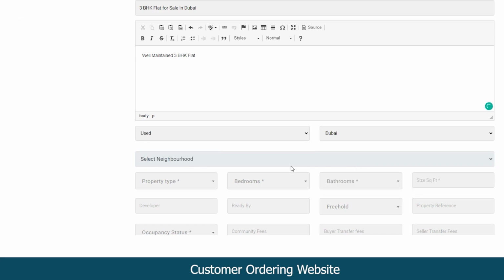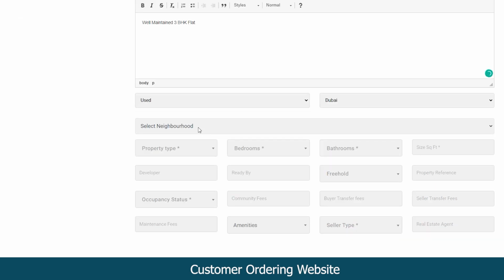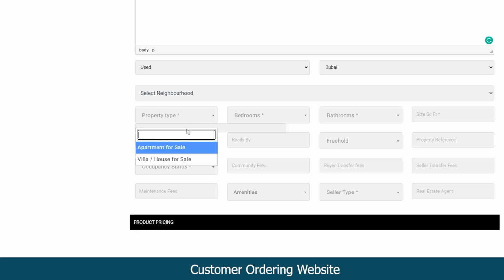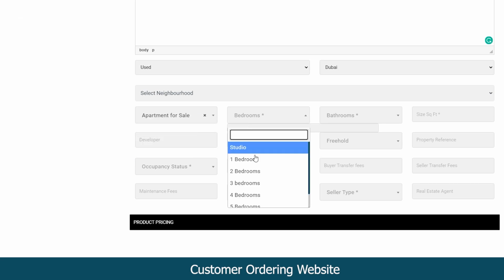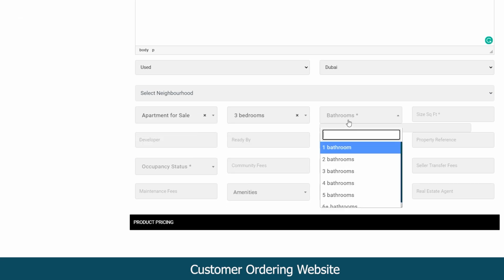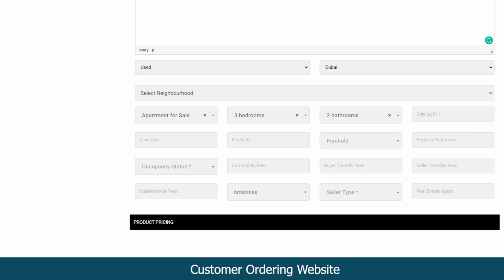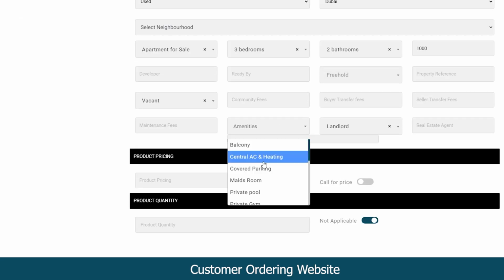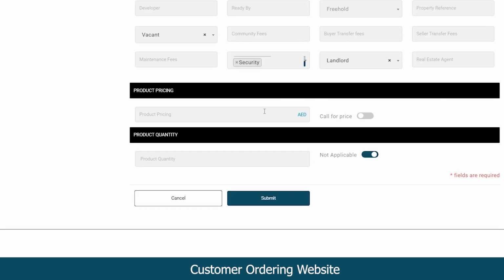Next, you can select your city, or you can select your neighborhood and all the other attributes that are listed over here, like the property type, how many number of bedrooms are there, attached bathrooms, the size, square feet, and likewise you can fill all the attributes. Next, you can enter the product pricing, or the pricing for which you want the product to be sold at, and click on submit.